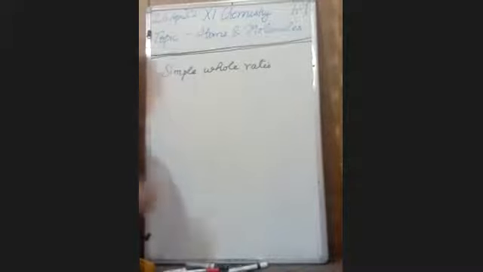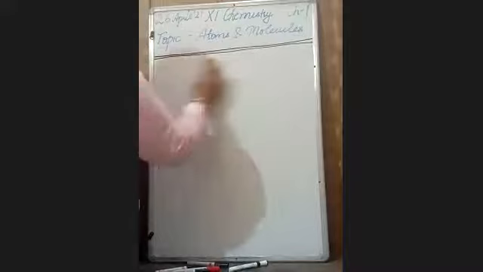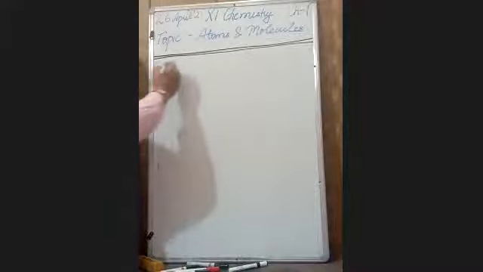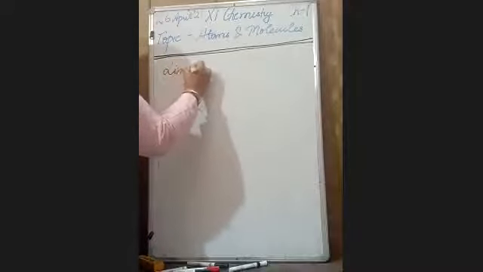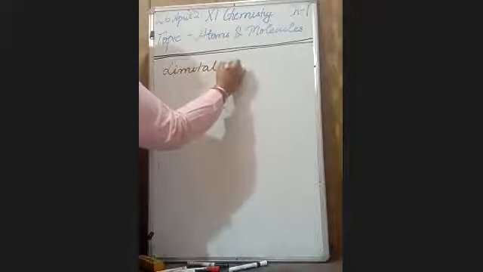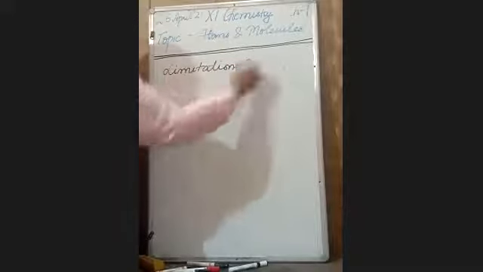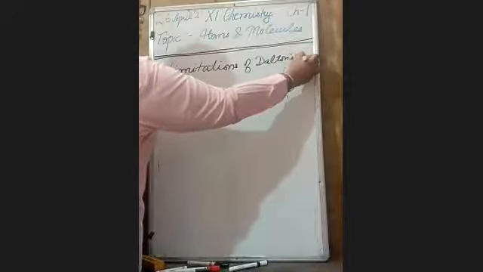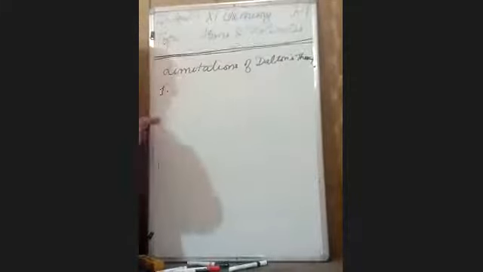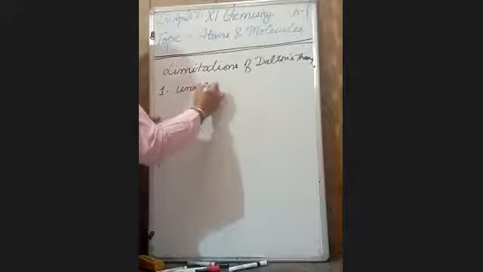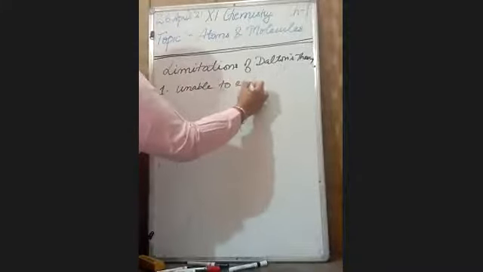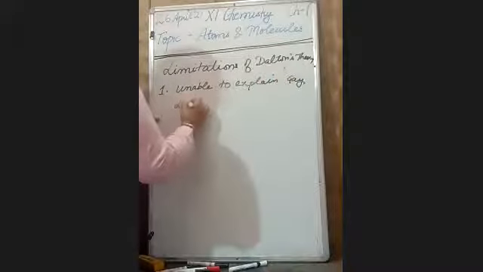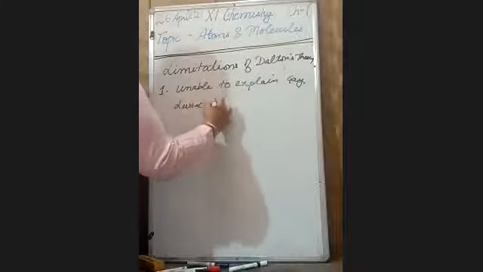See, my dear students, in the previous lecture we discussed the laws of chemical combination. Dalton's atomic theory is able to explain all the laws except the Gay-Lussac law and Avogadro's hypothesis.